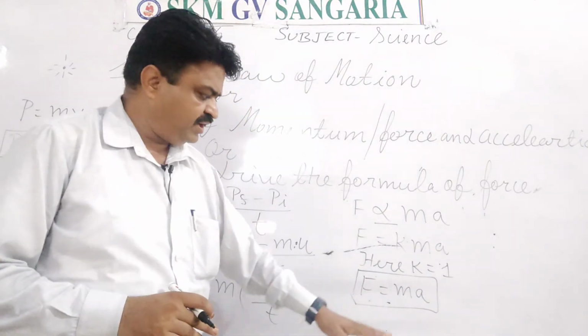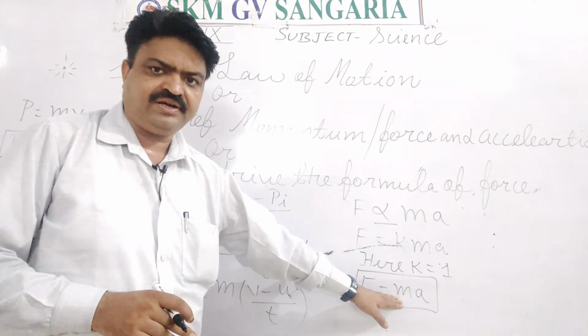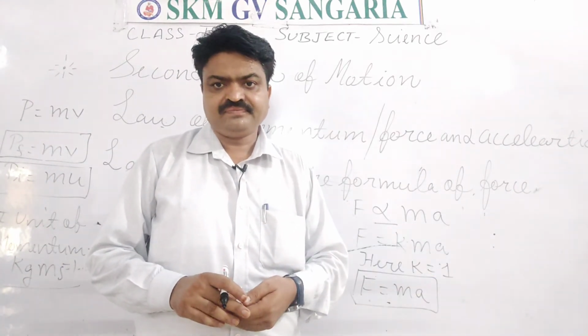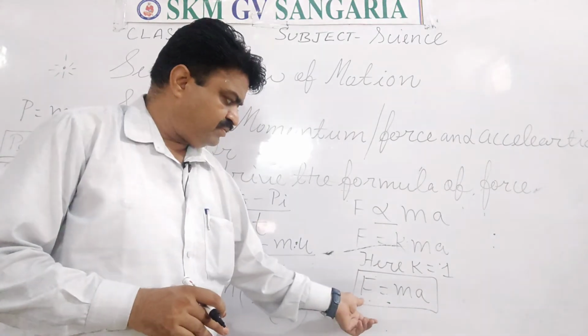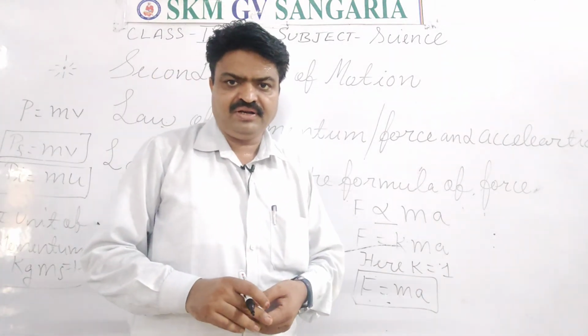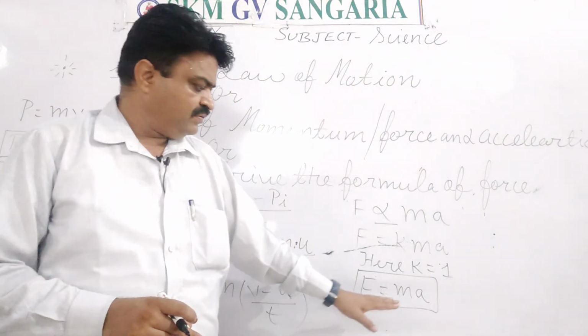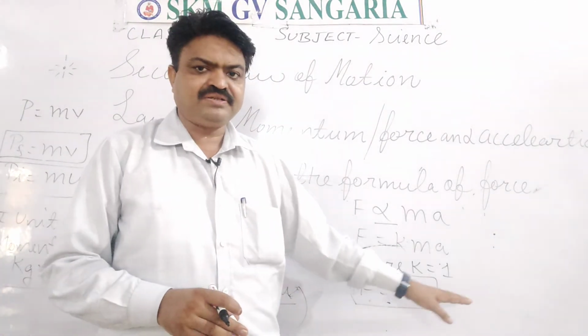Now what is m here? m is the mass of the object. What is a here? a is the acceleration of the object. With the help of this, you can give the SI unit, which we have discussed. What is the SI unit of force? It is kilogram meter per second square.